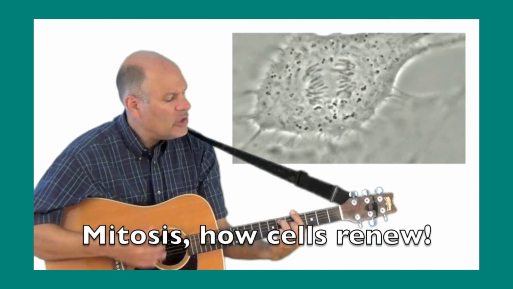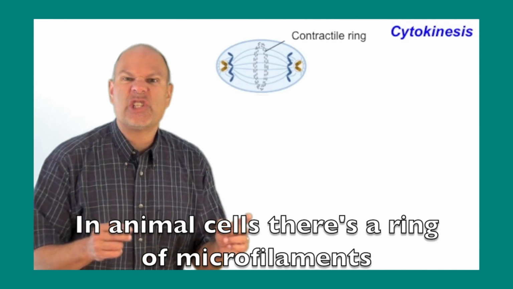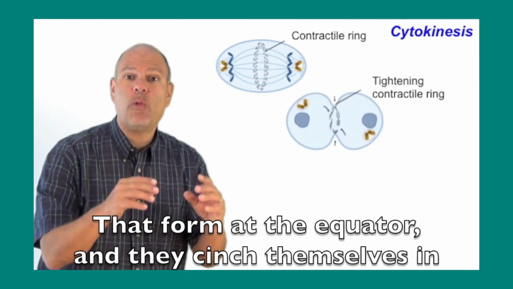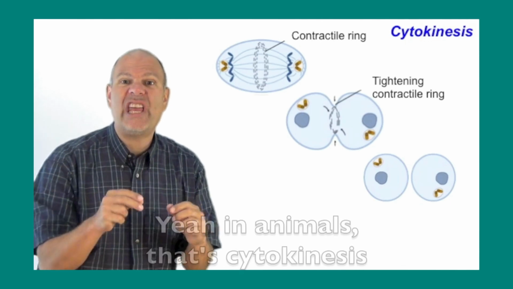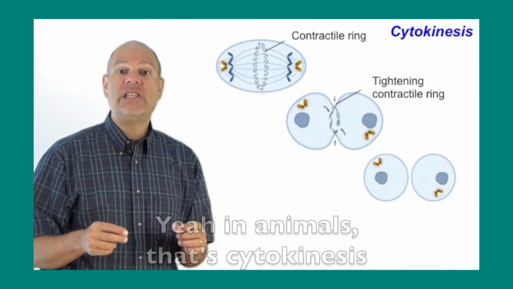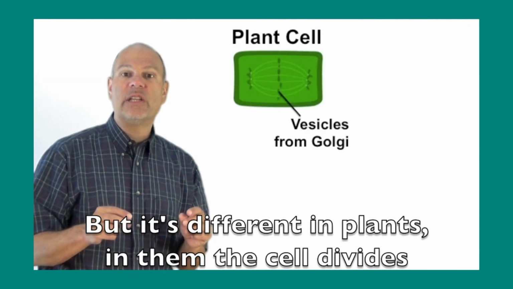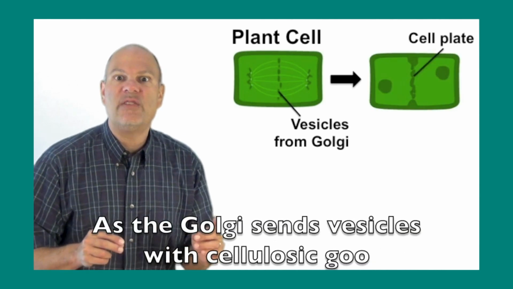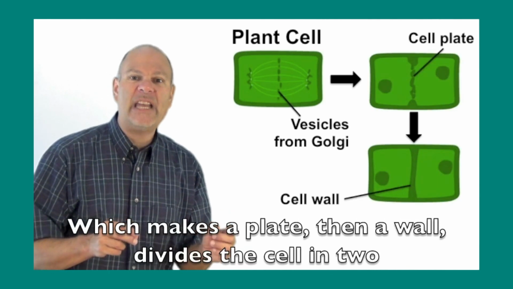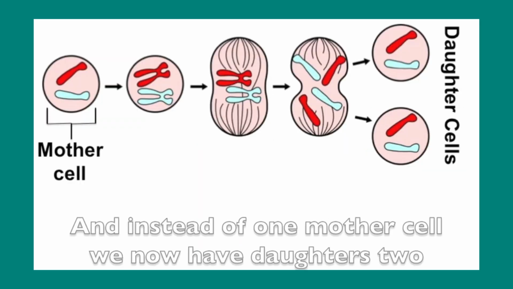Mitosis, how cells renew. In animal cells, there's a ring of microfilaments that form at the equator and they cinch themselves in tighter till the cell is in two pieces. Yeah, in animals, that's cytokinesis, but it's different in plants. And then the cell divides by building a new cell wall from the inside as the Golgi sends vesicles with cellulose goo, which makes a plate. Then a wall divides a cell in two. And instead of one mother cell, we now have daughters too.